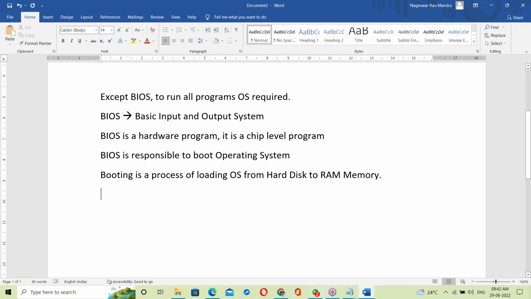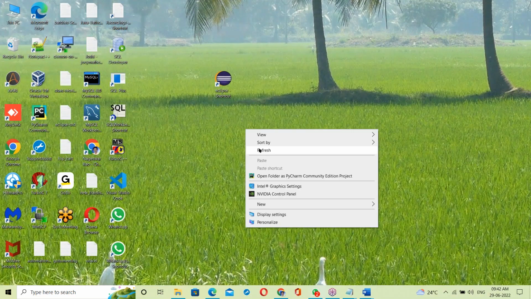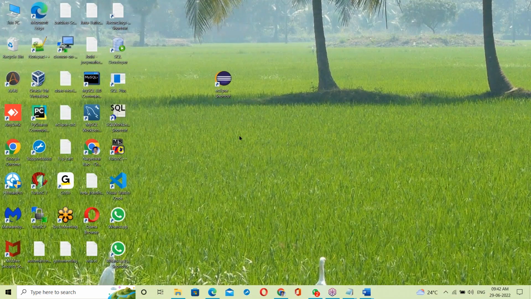Okay, but booting is a process. Booting is a process of loading the OS from the hard disk into RAM memory. Once loaded into RAM memory, your system is ready. To load the OS, BIOS is responsible. Once you power on your computer, first of all power goes to the BIOS chip, then the BIOS program activates. That BIOS program is responsible for booting your operating system.